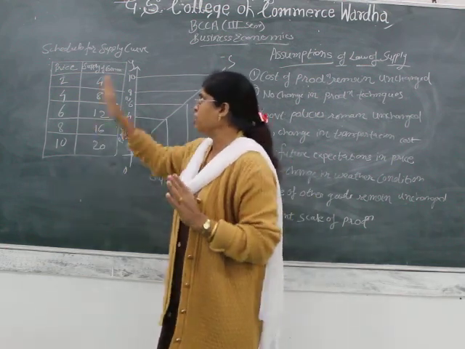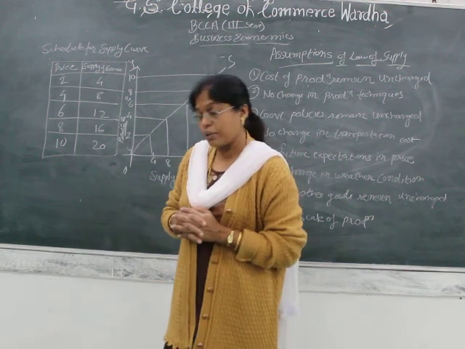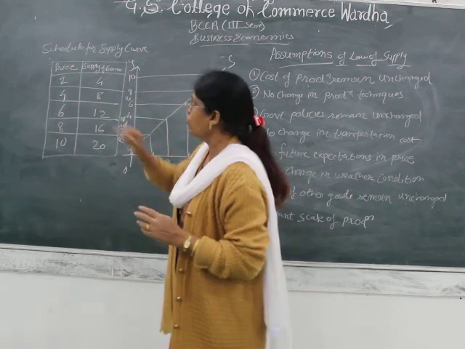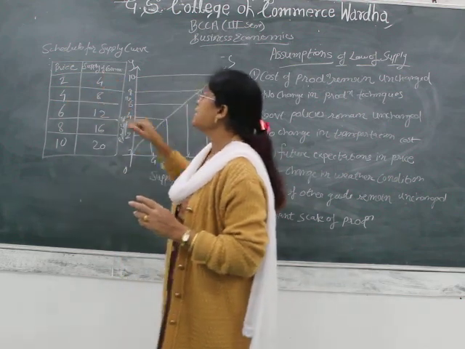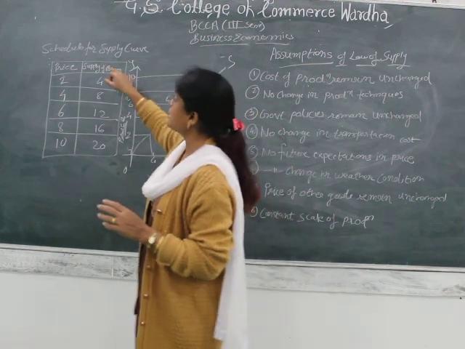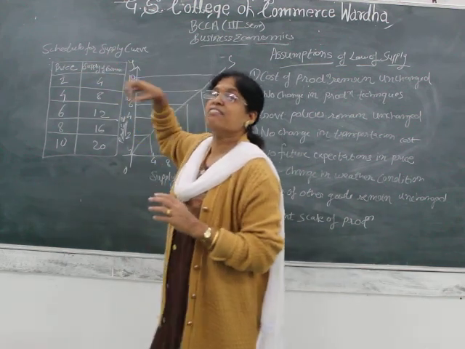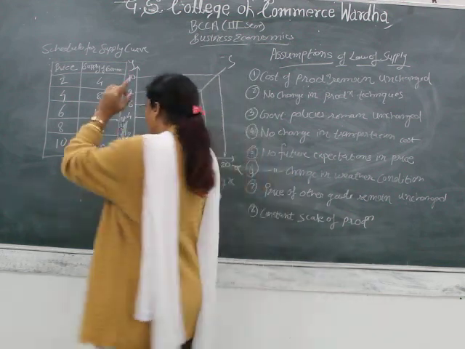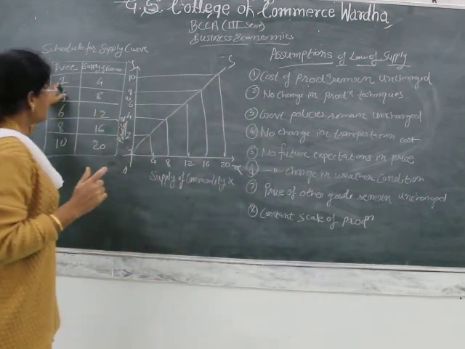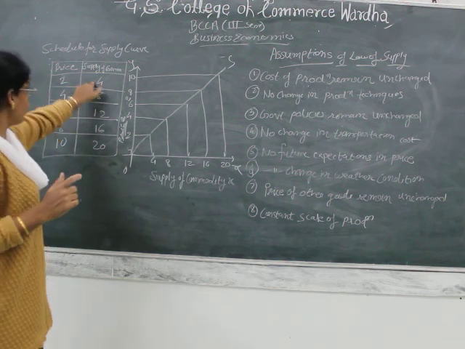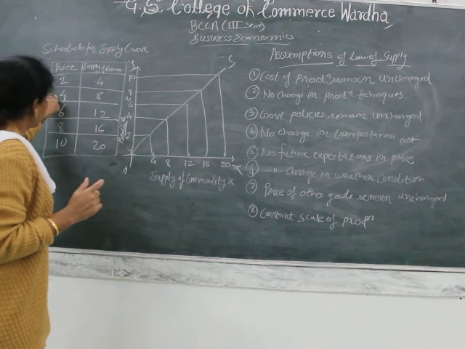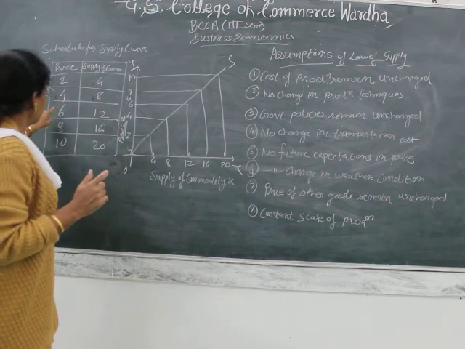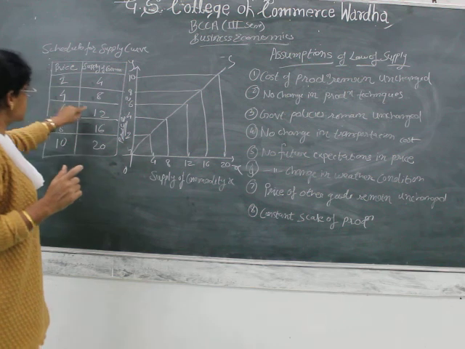Now, coming to the schedule for the supply curve or law of supply. Here we have made one column for the prices, and the second for the supply of the commodity, meaning at what price the supplier will sell his product in the market. For example, when the price is ₹2, the supplier will supply 4. When the price is ₹4, he will supply 8 units of the product. Again, when the price is 6, 12.